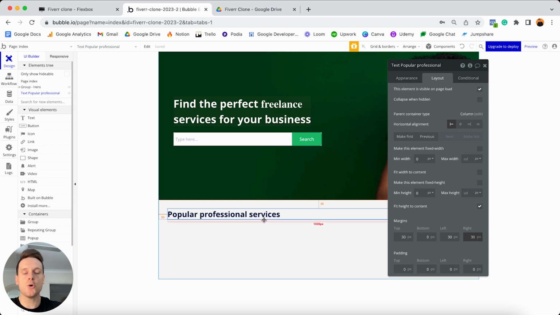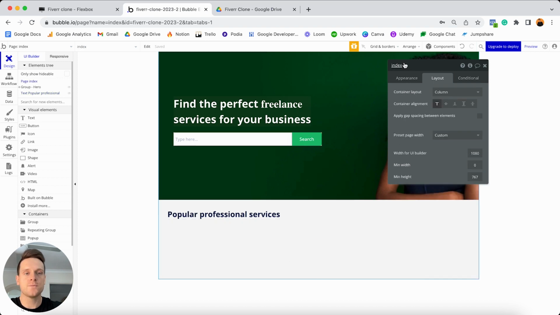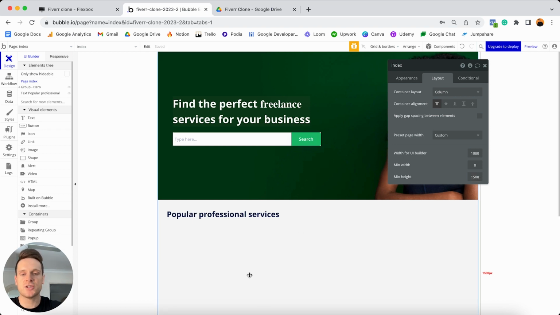Now it's below this text element that we can add in the list of categories we'd like to display. Before we do that though, I'm just going to need to expand the height of my page down. So if I click on my overall page, so this is my index page, I'm just going to update the minimum height of my UI build here. I'm going to set that to be, let's say, 1500. And that's just going to give me some additional space to work within. And from here, what we can do is now add in a way to display a list of those categories.